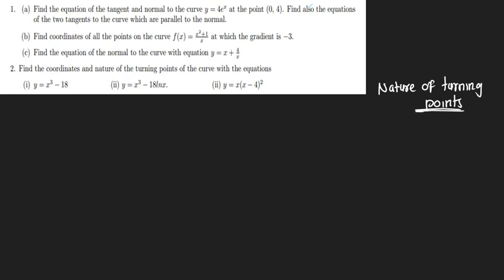If at all you were to find dy dx, right? When you find dy dx, which is going to be greater than 0, what you're going to produce is a curve which looks like a cup, and it gives you the minimum point.